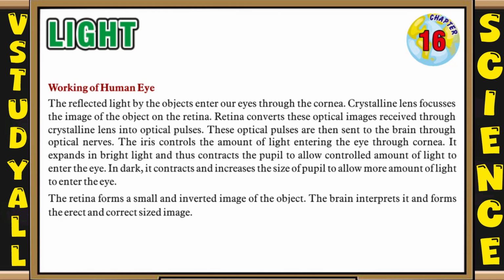The iris controls the amount of light entering the eye through the cornea. It expands in bright light and thus contracts the pupil to allow a controlled amount of light to enter the eye. In dark, it contracts and increases the size of the pupil to allow more light to enter the eye. The retina forms a small and inverted image of the object. The brain interprets it and forms the erect and correctly sized image.